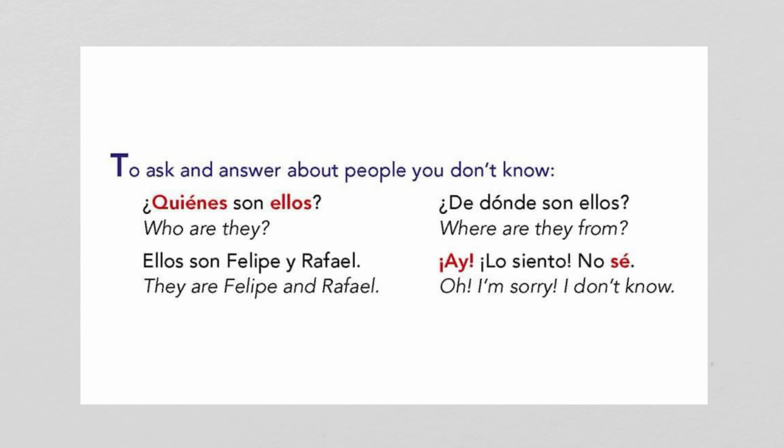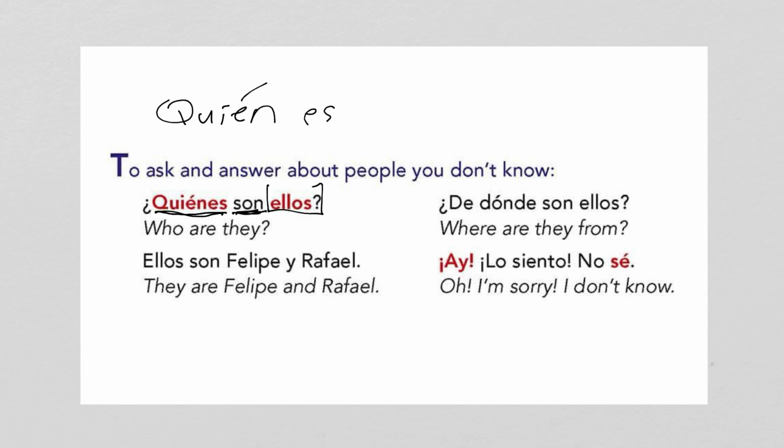Now here's a unique thing. In Spanish, we have quién, which is who, singular. And we would say quién es to say who is. But if we're asking about multiple people, quién can be plural, and we would say quiénes. Quiénes son, who are. So you have to use quiénes when you ask about multiple people.